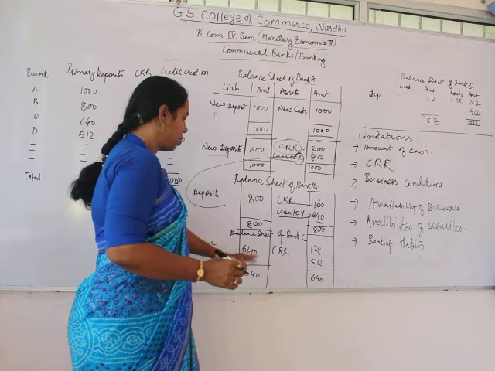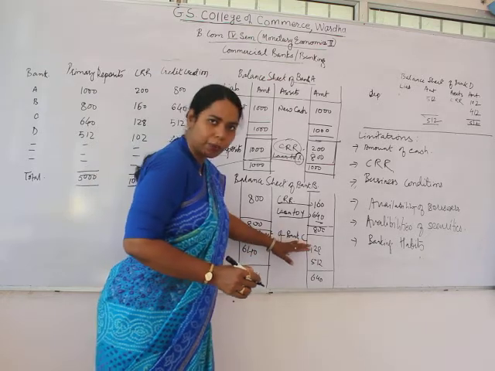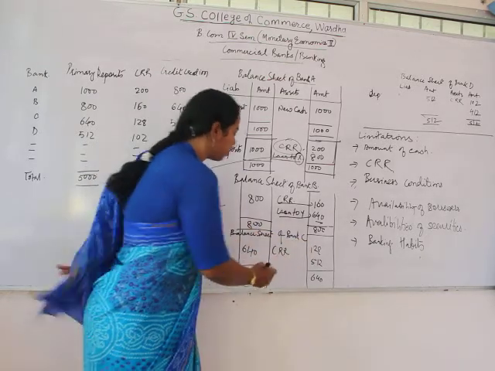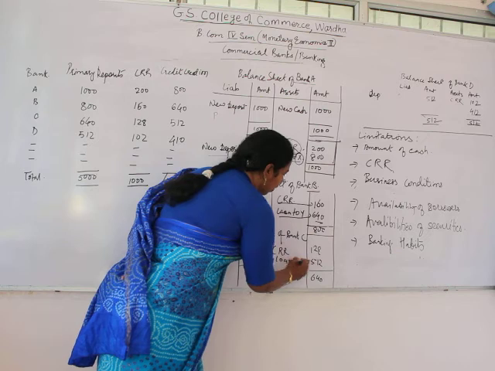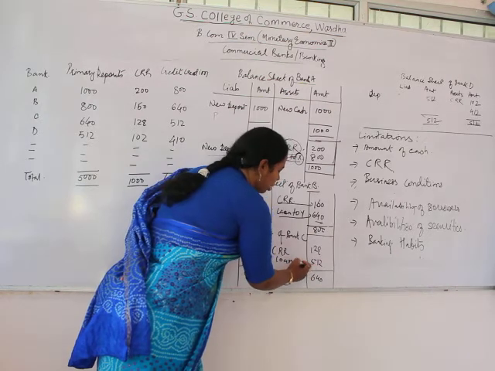The same is the case with bank C. Bank C is giving a loan of 512.